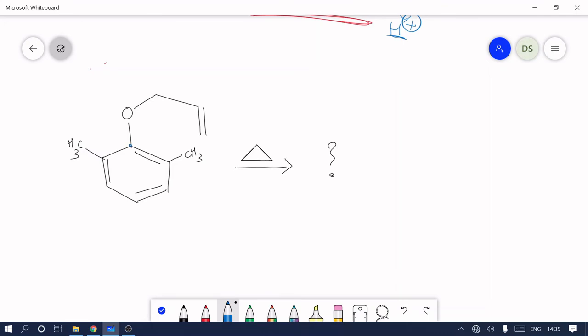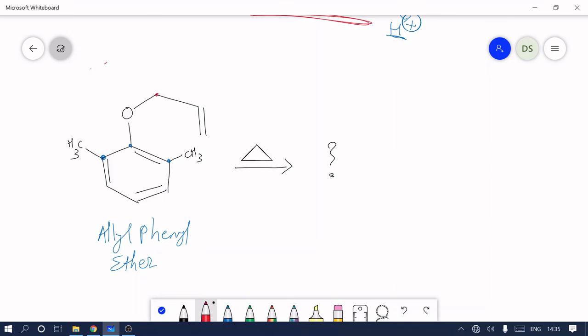Here also we see that allyl phenyl ether is the starting material, but something will be different. What is different is that on the phenyl ring, both ortho hydrogens will be substituted with methyl groups. So first, our target is to identify the group.